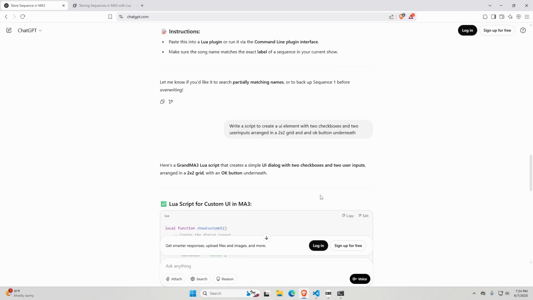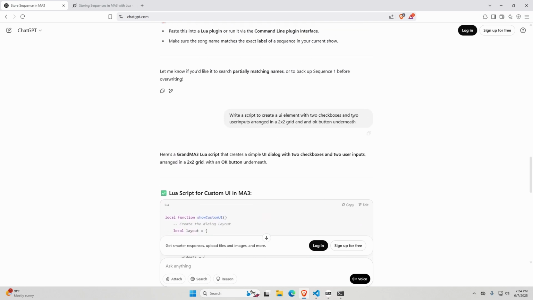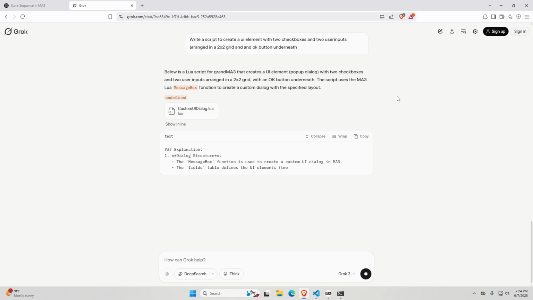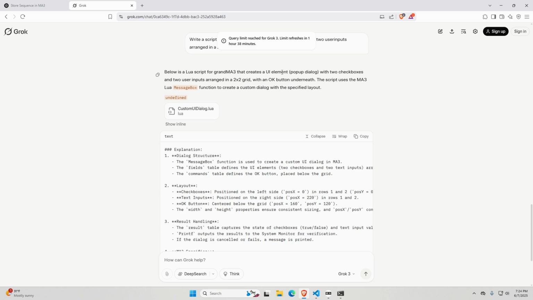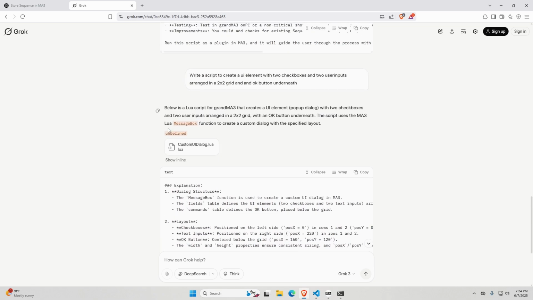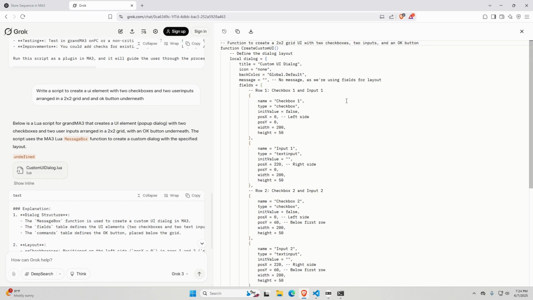I'm going to go ahead and copy this and paste it into Grok and see what Grok tells me. Okay, so write a script to create a UI element. Below is a Lua script for GrandMA 3 that creates a UI element pop-up dialog with 2 checkboxes and 2 user inputs arranged in a 2x2 grid. It uses the message box function. Okay, I guess, again, we'll have to see if that actually works because I'm not aware that that's possible.